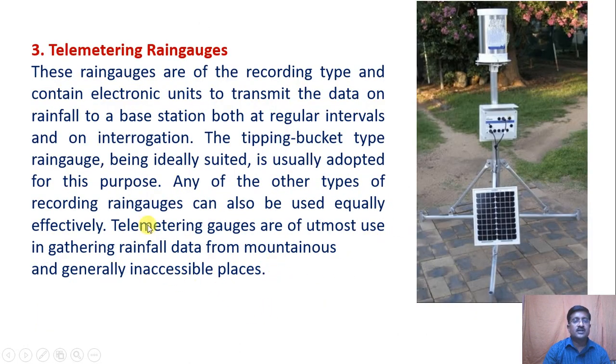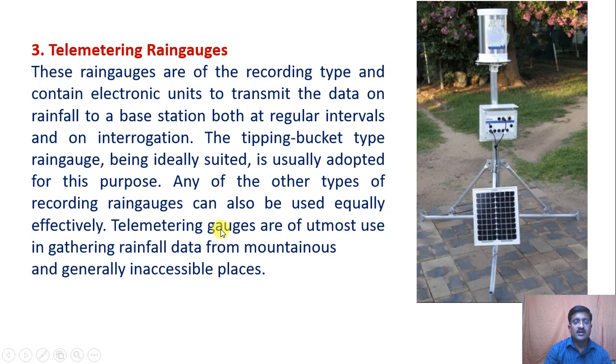The next one is a telemetering rain gauge. These rain gauges are of the recording type and contain electronic units to transmit the data on rainfall to a base station, both at regular intervals and on interrogation. The tipping bucket type rain gauge, being ideally suited, is usually adopted for this purpose. Any of the other types of recording rain gauges can also be used equally effectively.